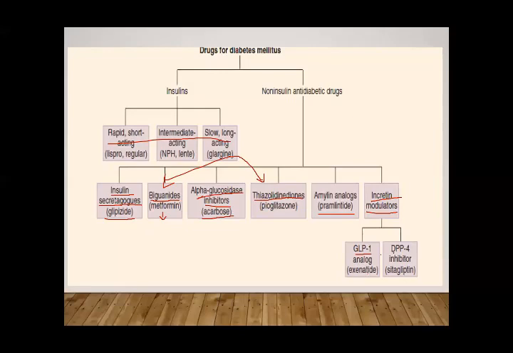We will discuss them later on. Then in the same group, incretin modulators, we have a second drug class, DPP4 inhibitors. Dipeptidyl peptidase is an enzyme that destroys this GLP-1. So when we give the antagonist, or the drug that blocks this enzyme, we can improve the level of GLP-1 and can increase the release of insulin. So these are the main classes: insulin secretagogues, biguanides, alpha glucosidase inhibitors, thiazolidinediones, amylin analog, incretin modulators.